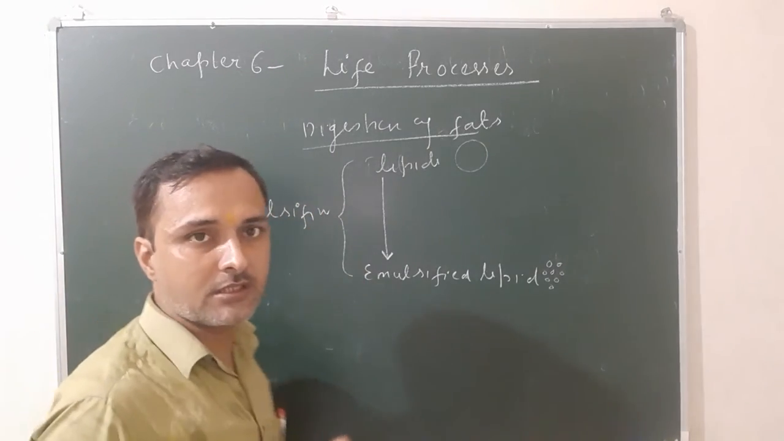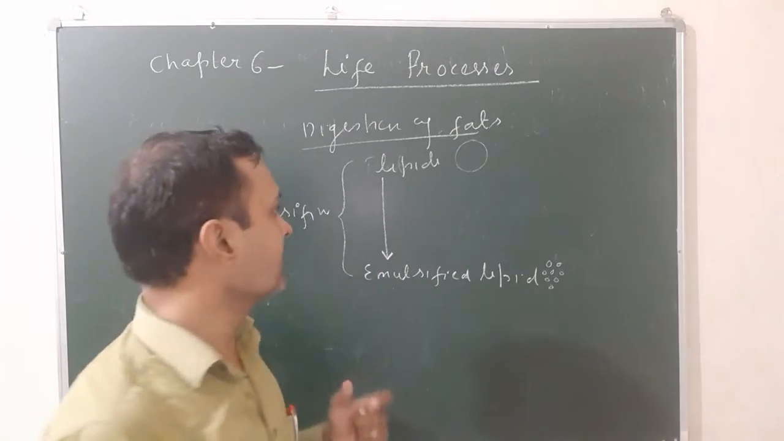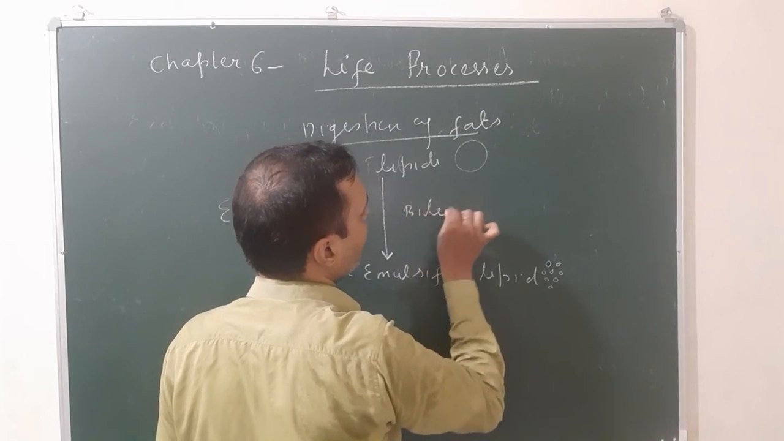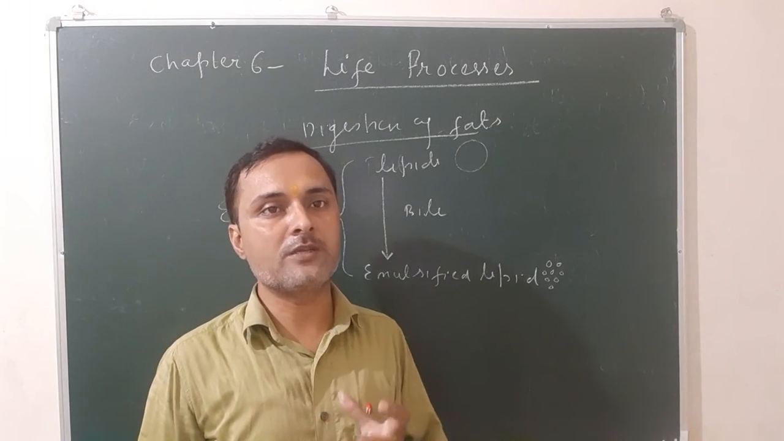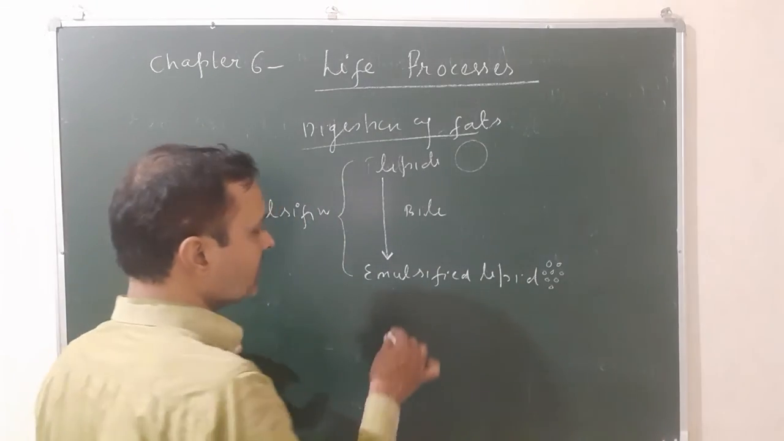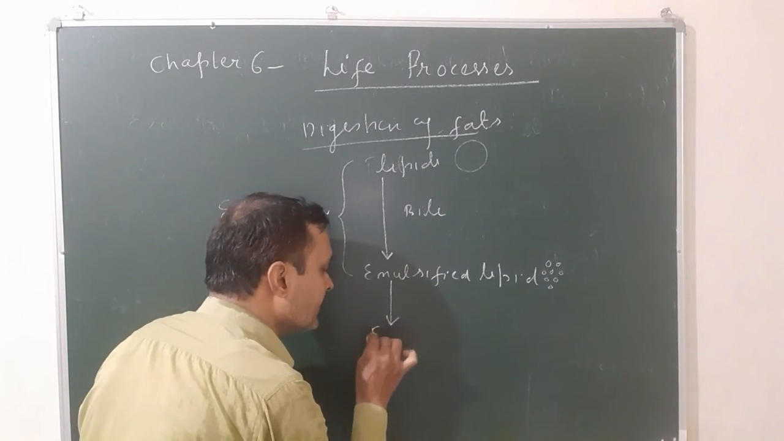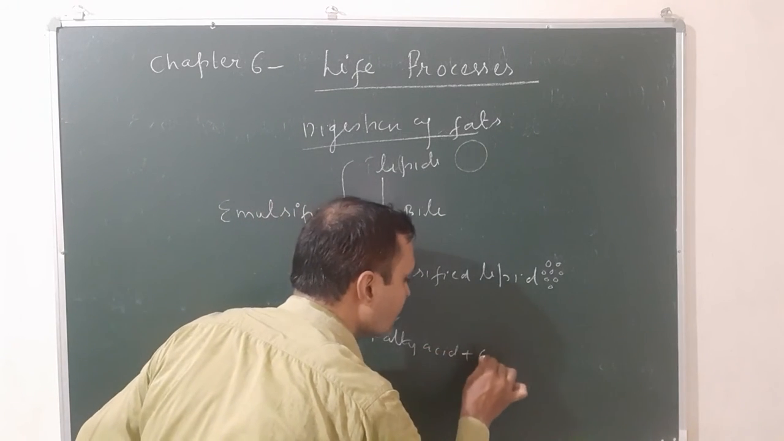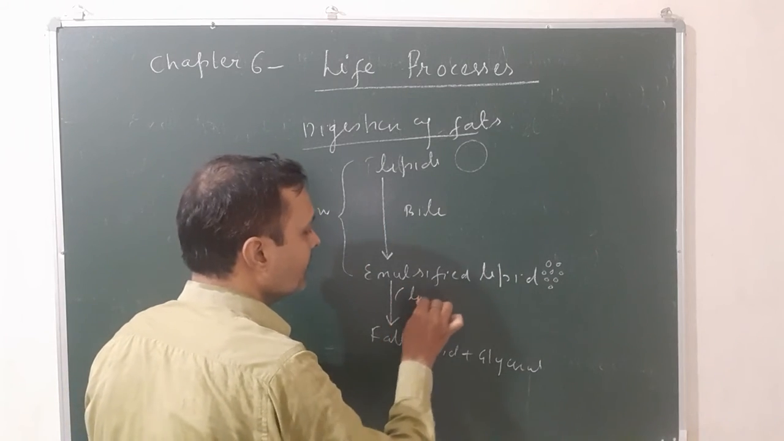What is emulsification? The process by which the lipid molecules change into small globules under the action of bile salts, or you can say bile. This bile helps in the emulsification of lipids into emulsified lipid, that is small globules of the lipids. Finally this small emulsified lipid is broken down into fatty acid and glycerol in presence of the enzyme lipase.